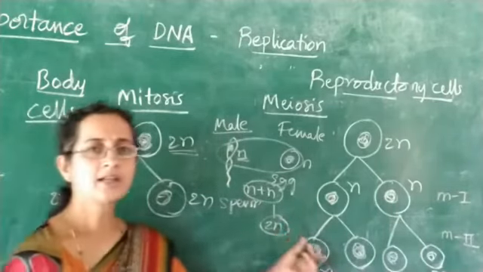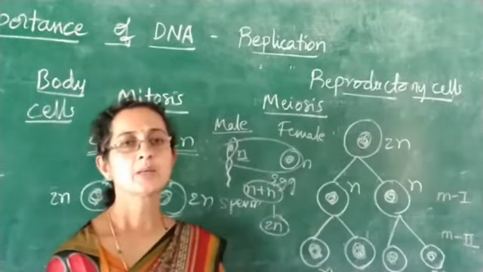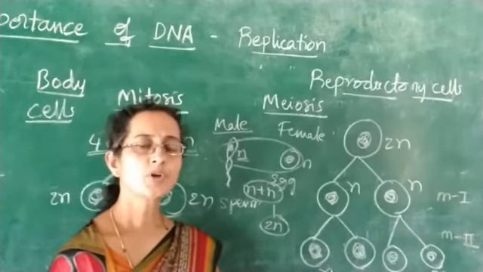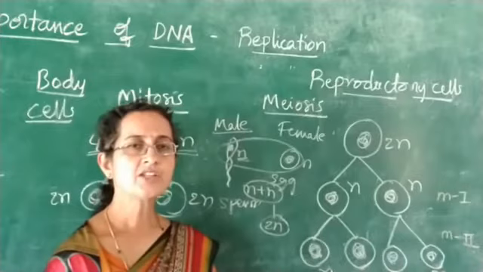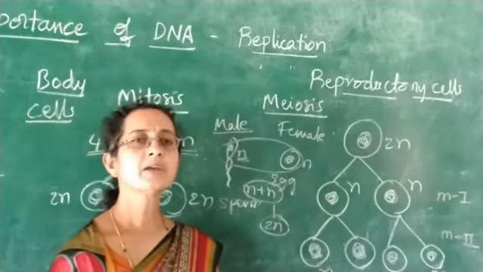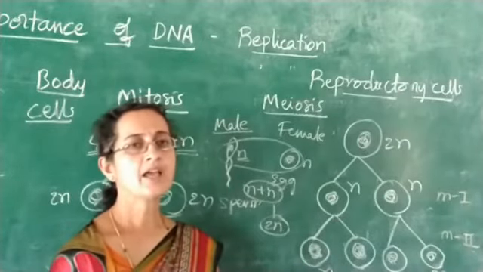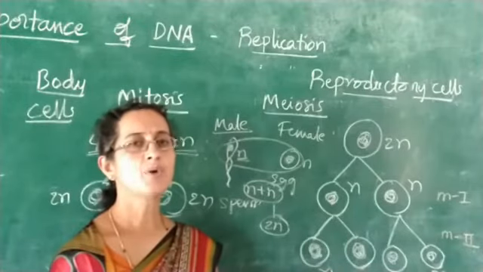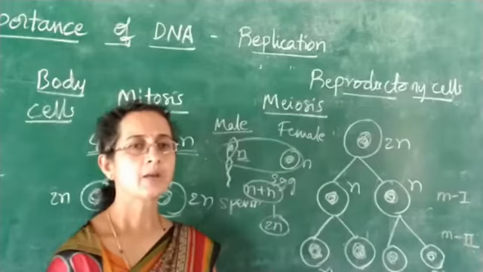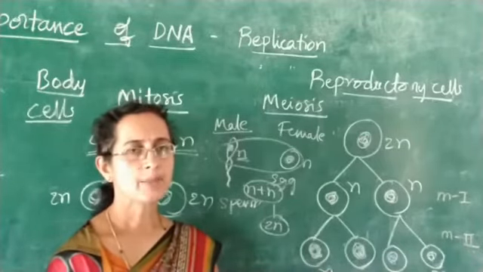And coming to another type of cell division called meiosis. This takes place in reproductive cells, found in reproductive structures. In plants, the reproductive structure is the flower, consisting of the male part, that is the stamen, having the male gamete called pollen, and the female part, considered as the carpel or ovary. Inside that, ovules are the gametes.